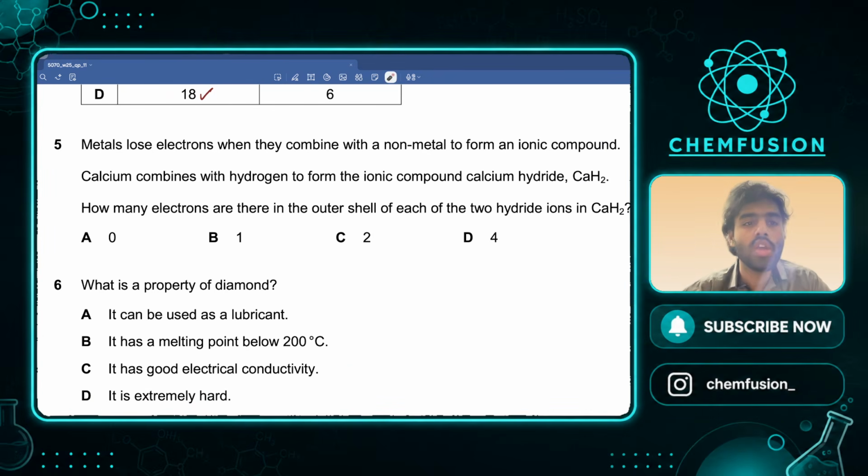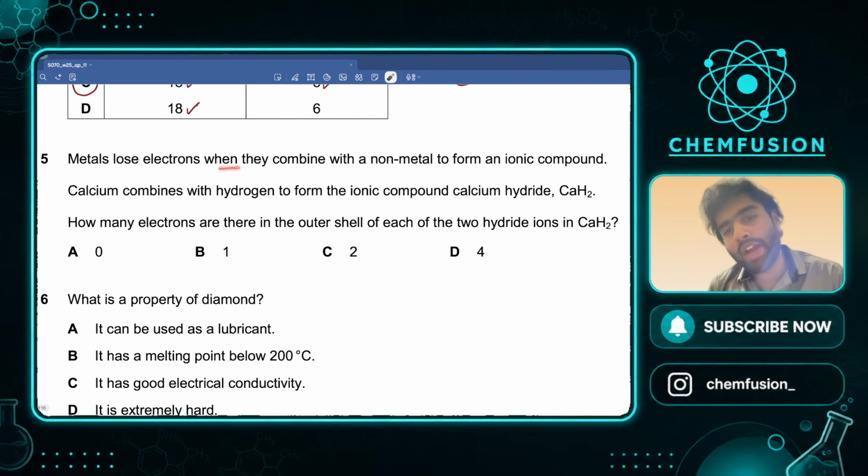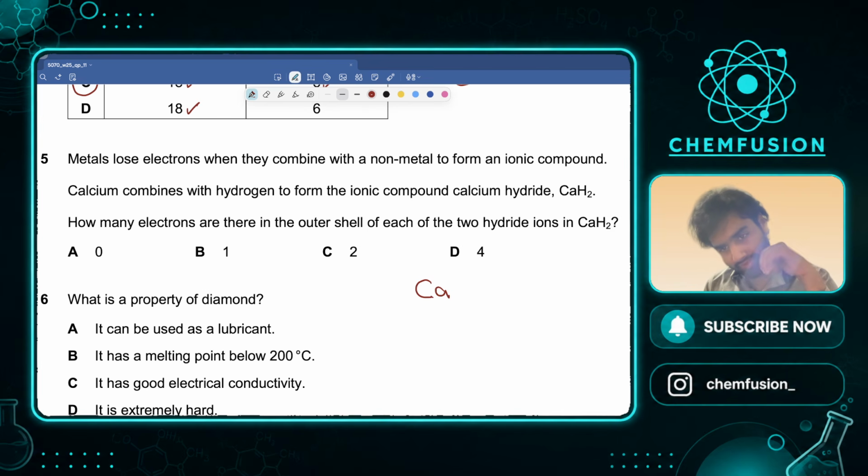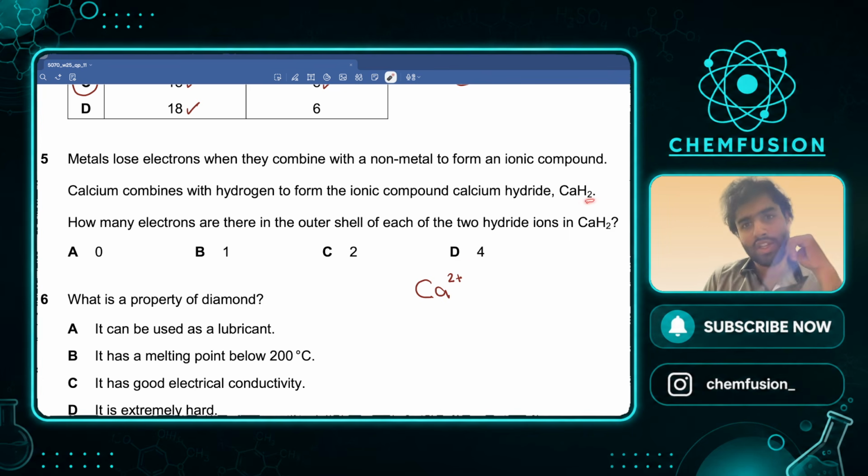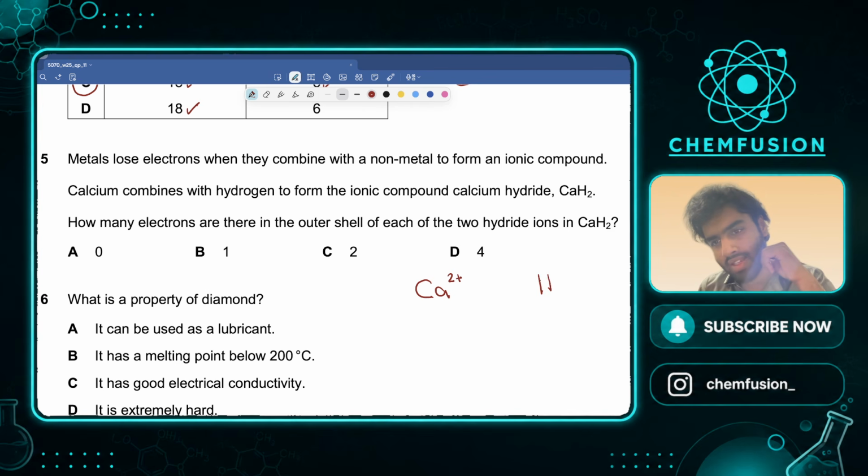Okay. Metals lose electrons when they combine with a non-metal to form an ionic compound. We know that. Calcium combines with hydrogen to form the ionic compound calcium hydride, CaH2. How many electrons are there in the outer shell of each of the 2 hydride ions in CaH2? Calcium is in group 2, so it will form Ca2+. Since it is losing these 2 electrons, hydrogen must gain this electron, right? We have 2 hydrogens, so it should be H minus and H minus.